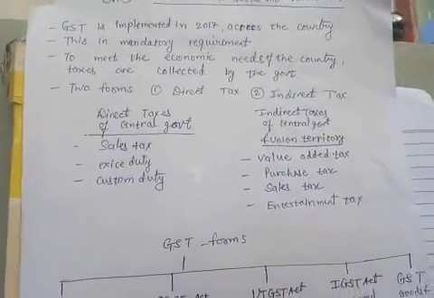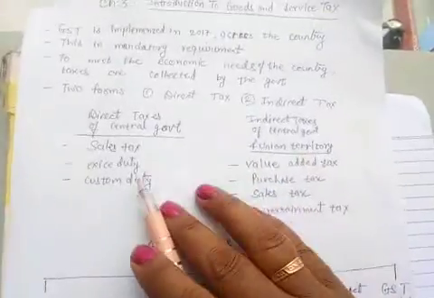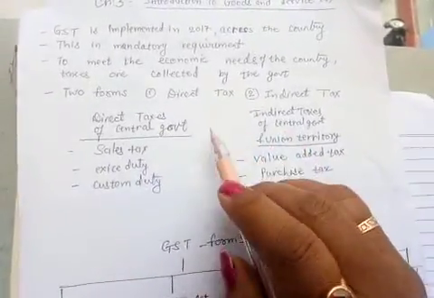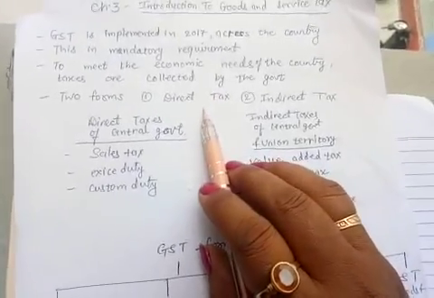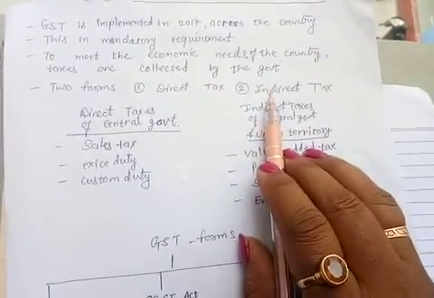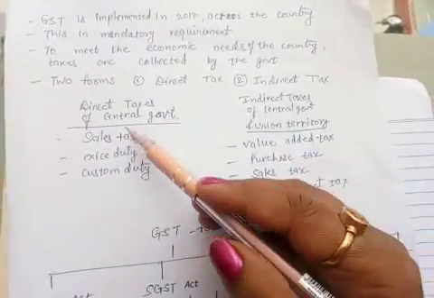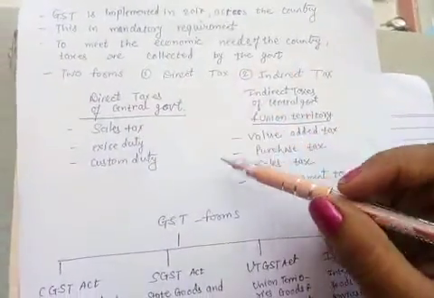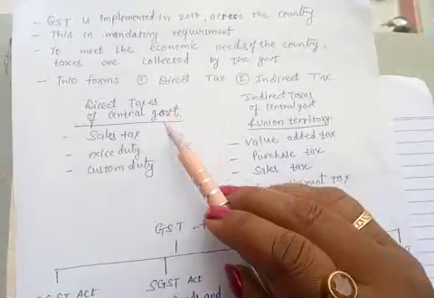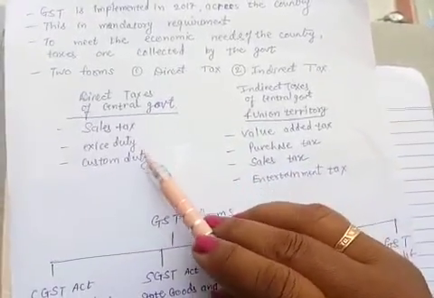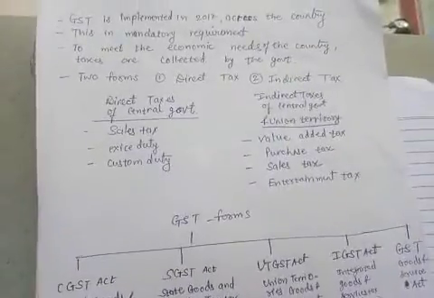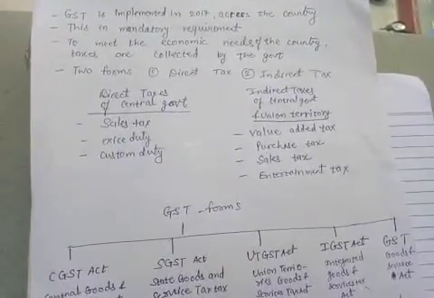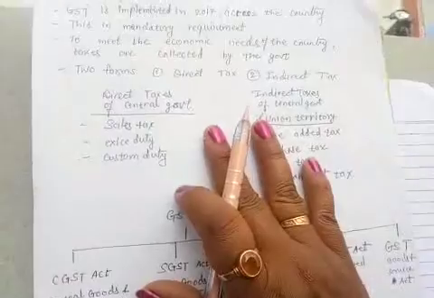Before the application of GST, there were two types of taxes the government was imposing, that were direct taxes and indirect taxes. Now what is the direct tax? Direct taxes are the taxes which are directly calculated. They are sales tax, excise duty, custom duty. And indirect tax means value added tax, purchase tax, sales tax, right? Entertainment tax. All these are indirect taxes.